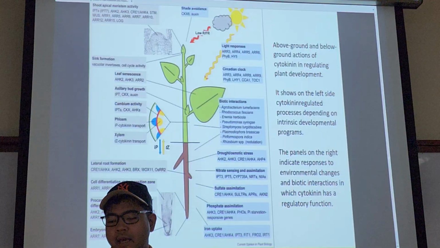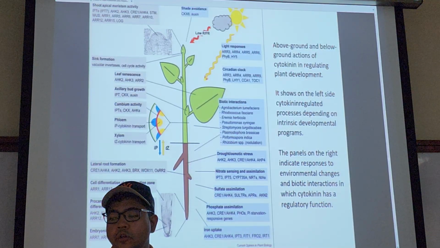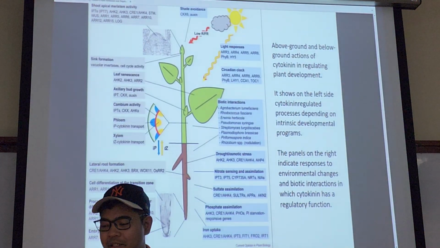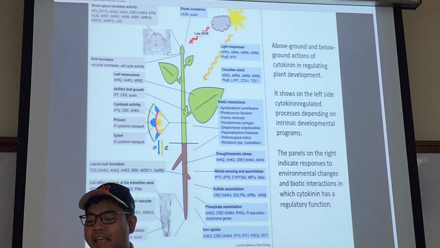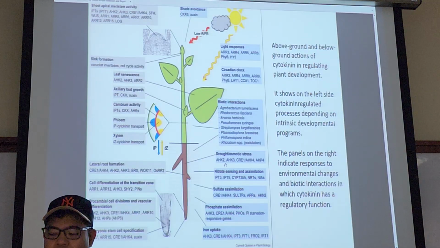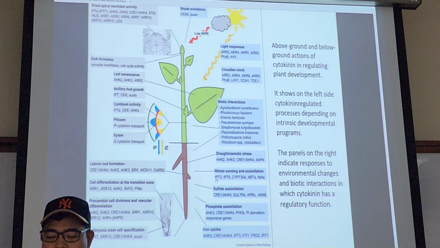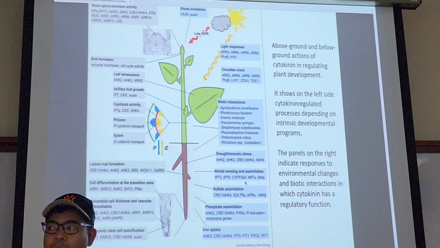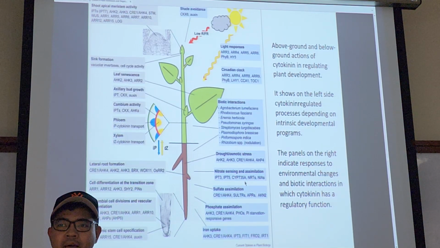Right. Okay. So should you worry about this diagram then? You see, these are all in capital letters. What did you just learn? All in capital letters.